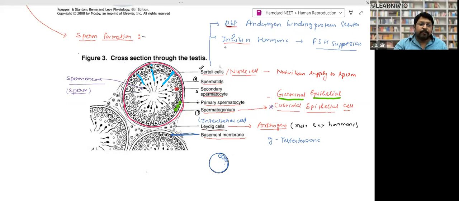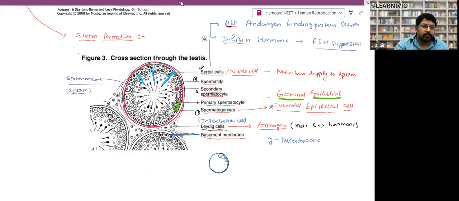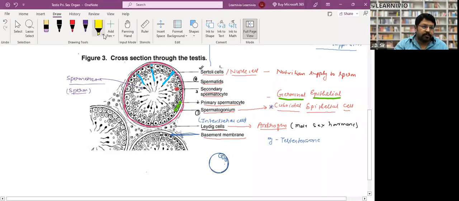First thing, they produce inhibin hormone. This question has been asked. What is the function of inhibin hormone? It suppresses the follicle stimulating hormone, right? That is the function of this one, the Sertoli cells. Last but not the least, here between these pipelines, between these seminiferous tubules, let me color it as well.